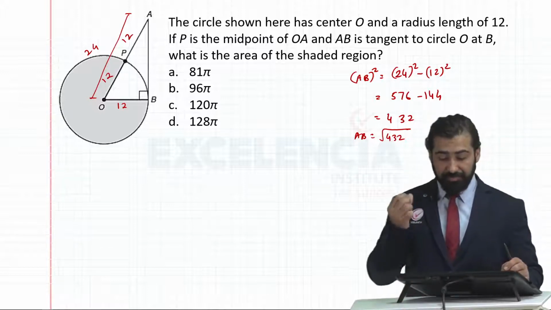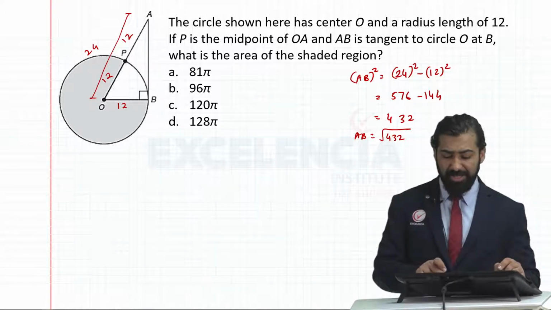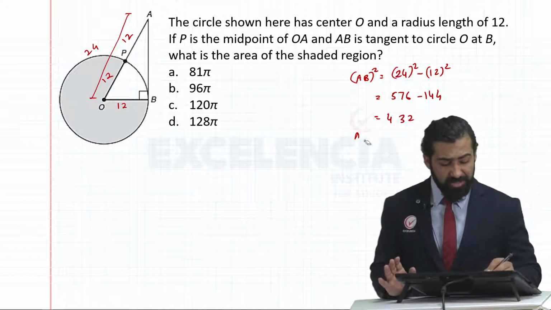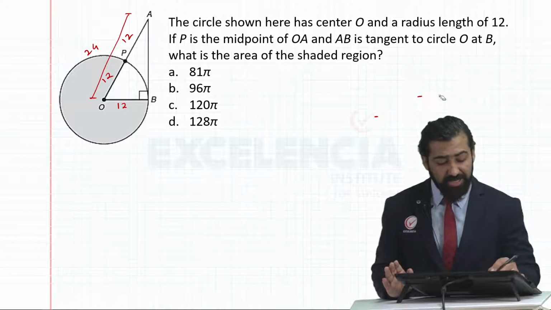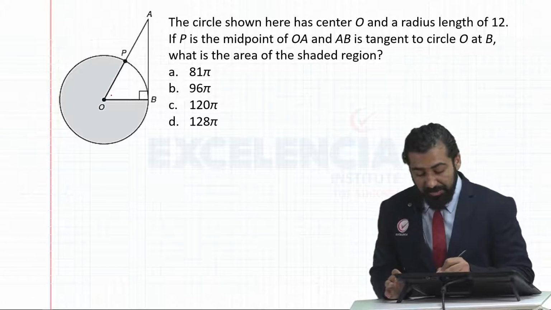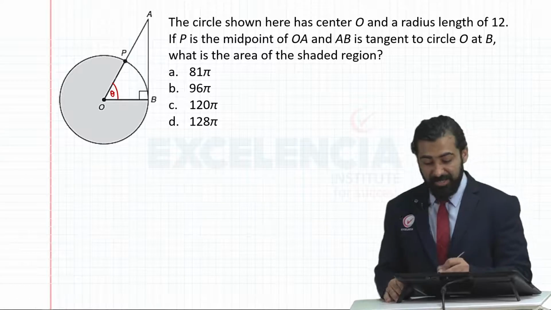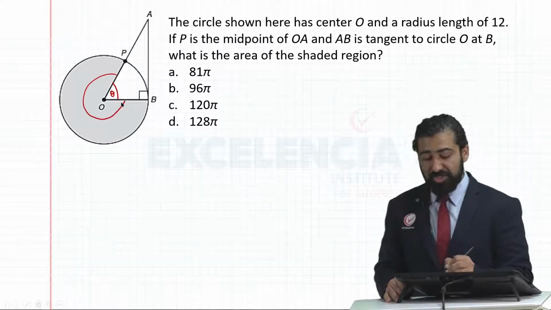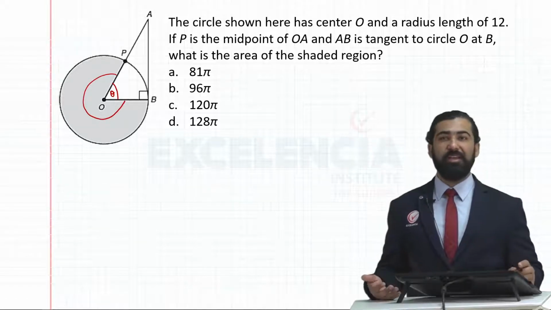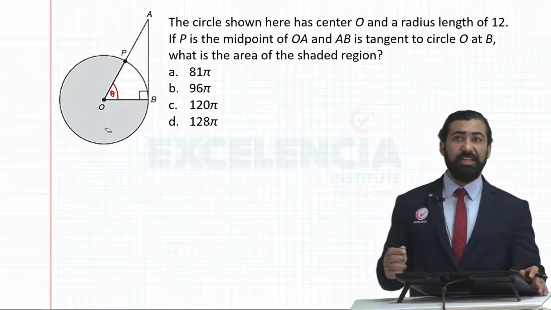Now next thing that we want to do is find the area of the circle. Now ideally I shouldn't even have found this. Just let me cancel this out, because question is to find area of the shaded region. If I'm able to find this angle, let's say this angle is theta, then I am able to judge what this other angle is. In that case I can use area of sector formula.